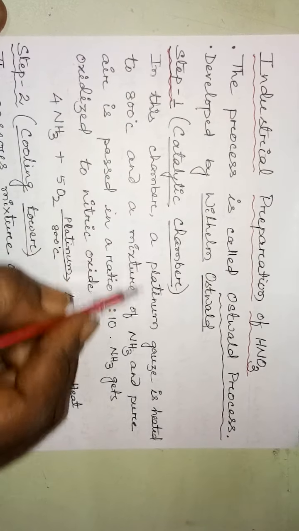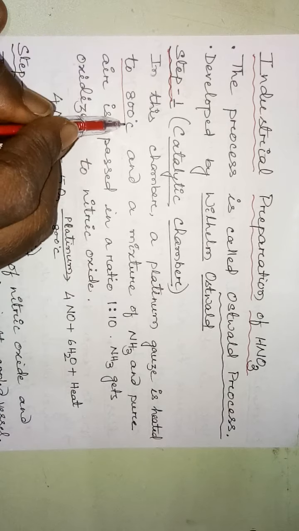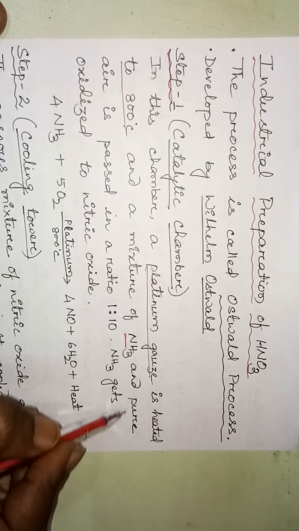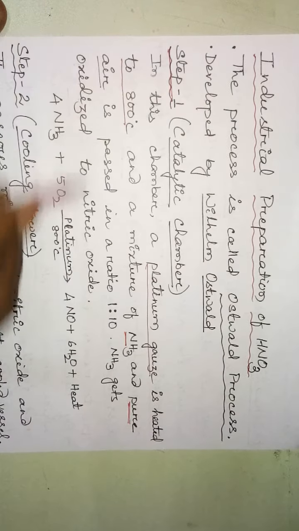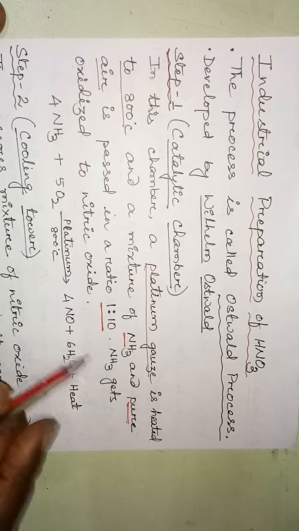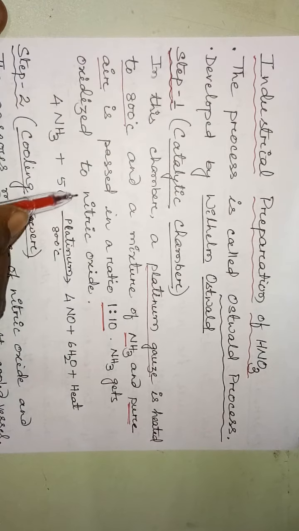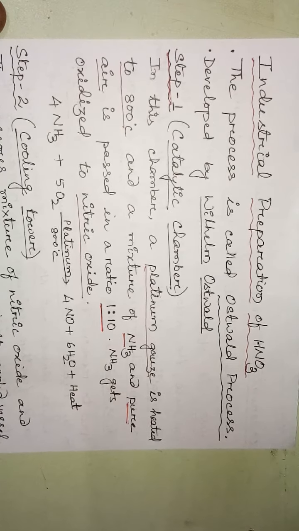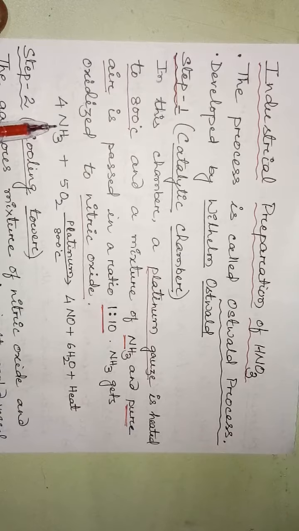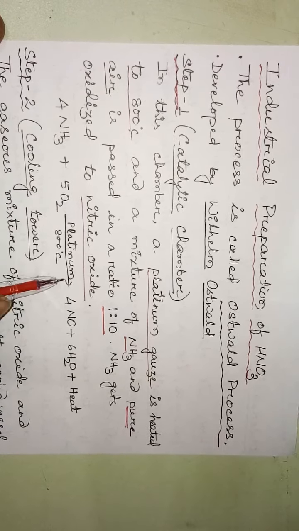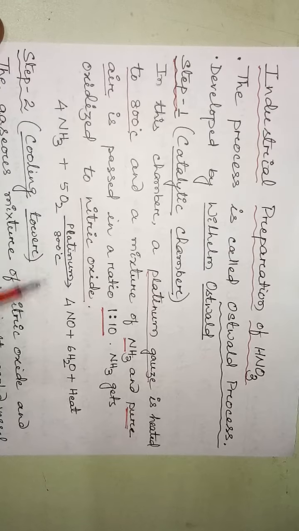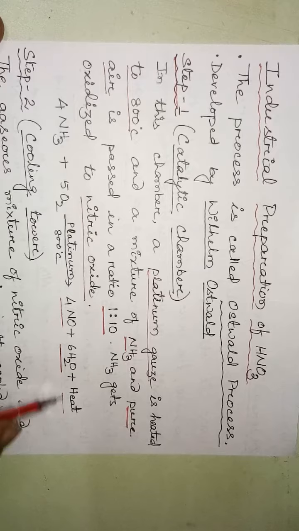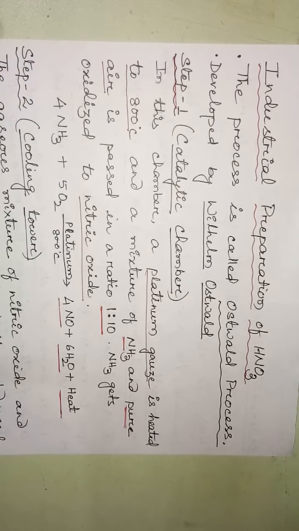In this chamber, a platinum gauze is heated to 800 degrees centigrade. The catalyst is platinum gauze, and the mixture of ammonia gas and pure air is passed through it in a ratio of 1:10, and ammonia gas gets oxidized to nitric oxide. In the chemical properties of ammonia, we discussed the catalytic oxidation, where ammonia combines with oxygen in the presence of platinum at 800 degrees centigrade. It produces nitric oxide, 4NO plus 6H2O, and heat, because it is exothermic in nature.